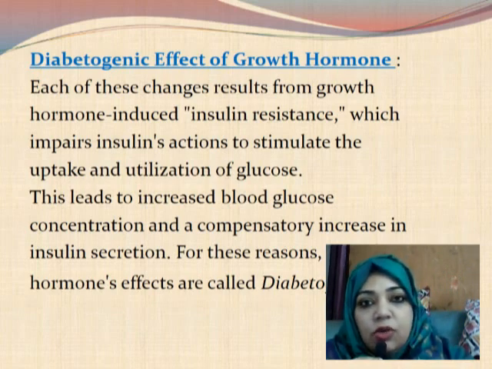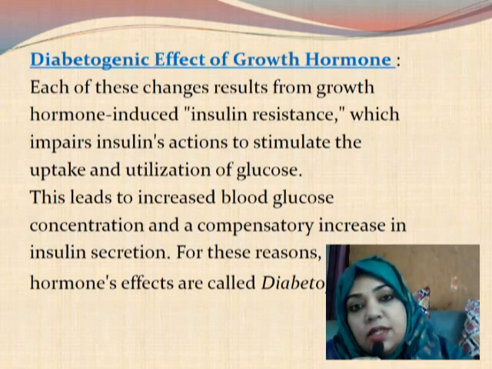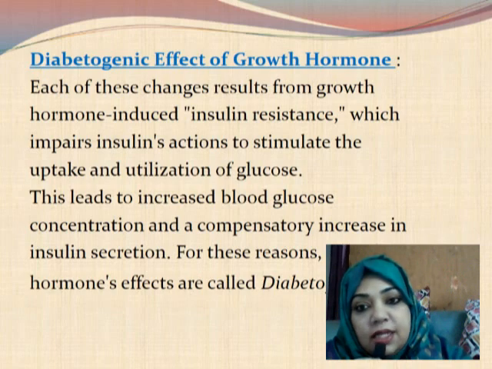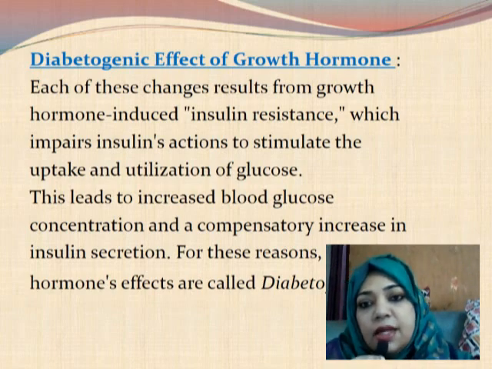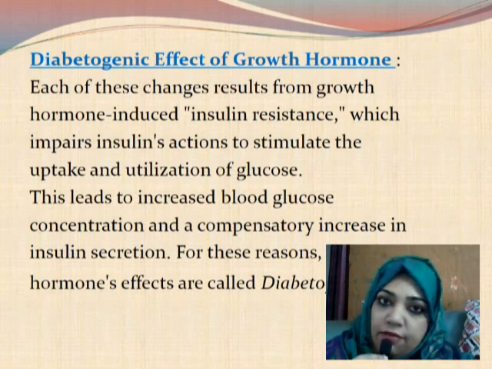So we have seen that growth hormone increases blood glucose level and it also increases insulin secretion. But while it is increasing insulin secretion, it also impairs the insulin's action. It has an anti-insulin like effect.